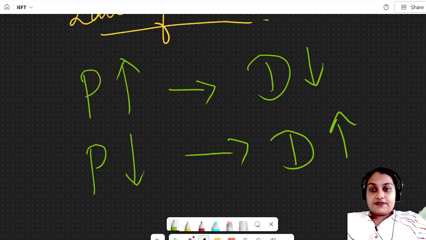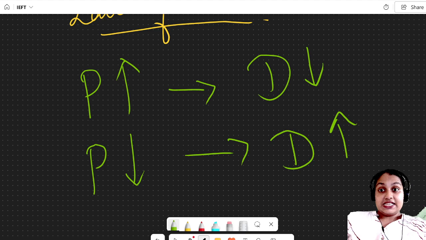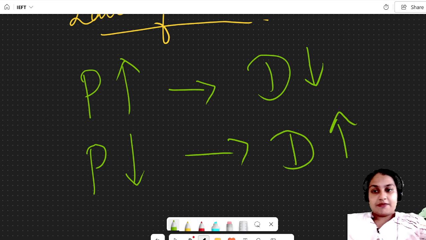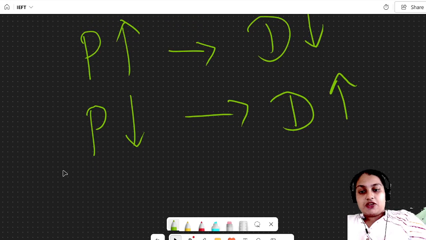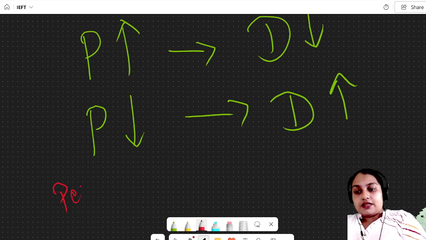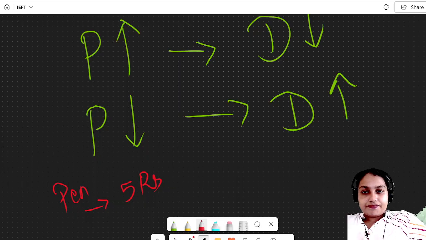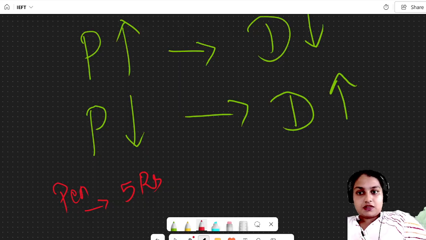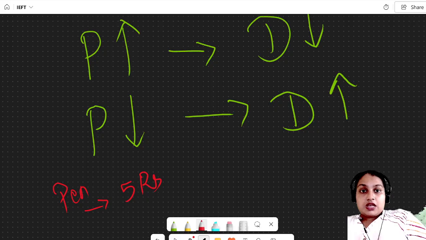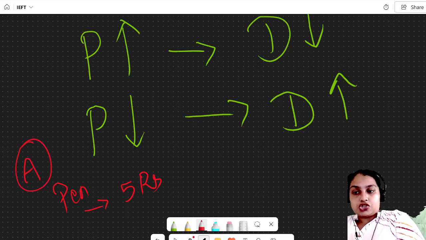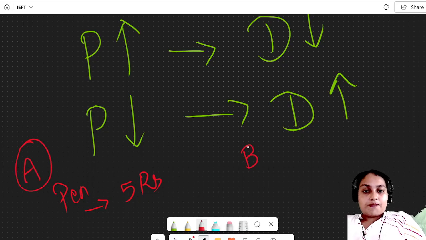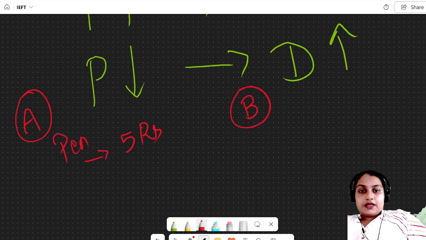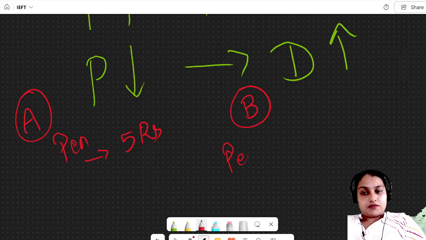Whenever the price of a product is increasing, see, I'm taking the case of a pen over here. I have a pen and it is 5 rupees, the normal cost. This is shop A. Here I have shop B. Here also the price of the pen is 5 rupees.